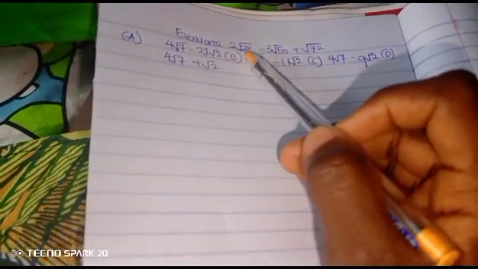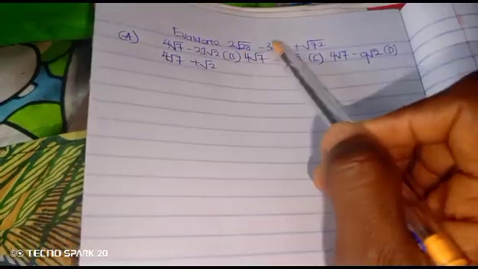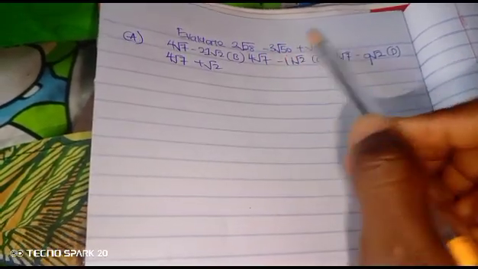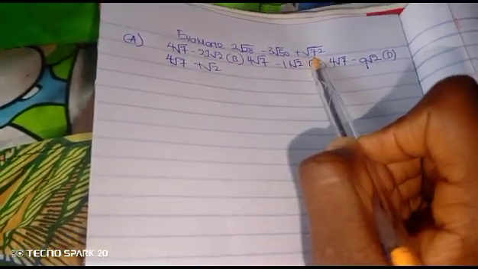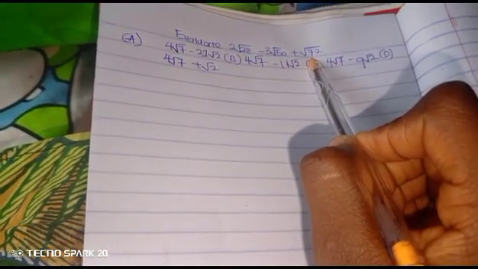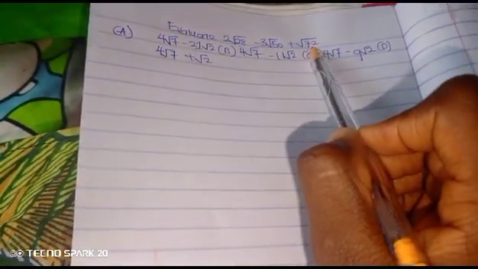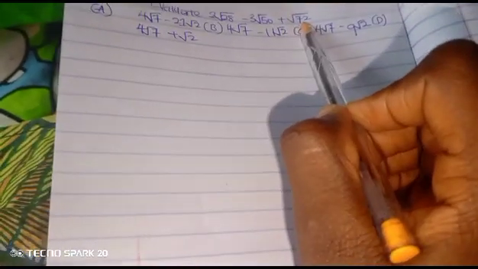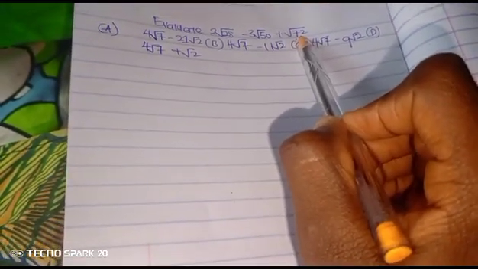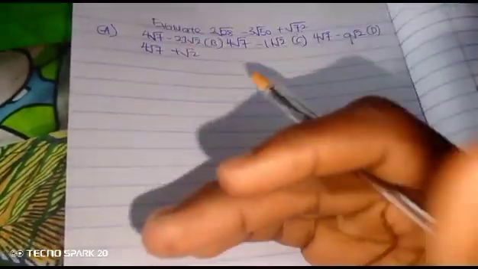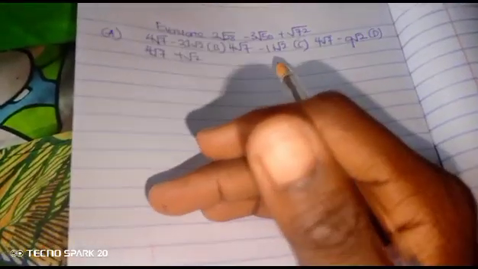2 root 28 minus 3 root 50 plus root 72. It is very important to note that these surds are not in their basic forms. Why? Because they are still big. We have to simplify them or break them down further.